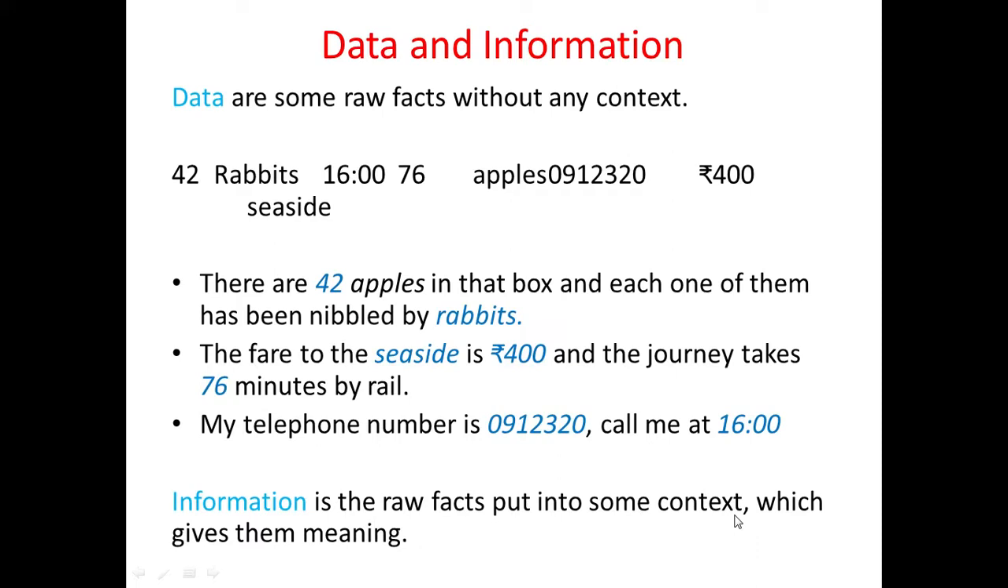If they give some meaning, which gives them meaning, then it will be called information. So we are not mostly concerned about data, we are mostly concerned about information. What is the meaning of that raw fact? For that we have to put them in some context. So data are only raw facts, they do not have any meaning, you cannot get any meaning from them. But information is raw facts, meaning data put into some context, put into some meaning. Then you will say that this is providing some information.